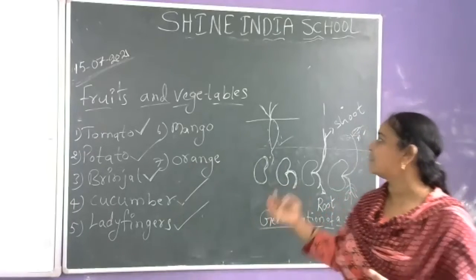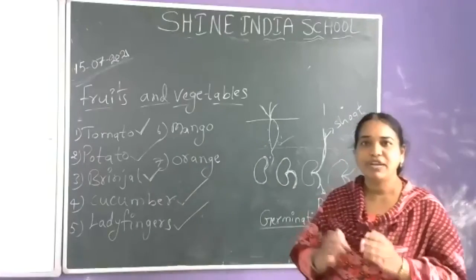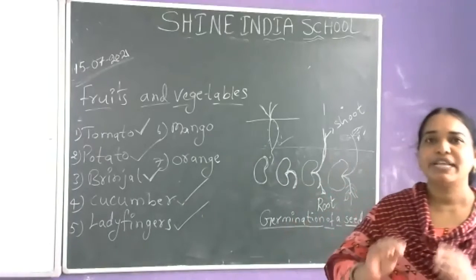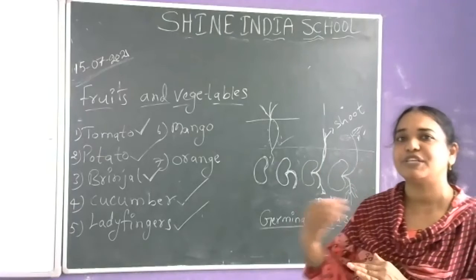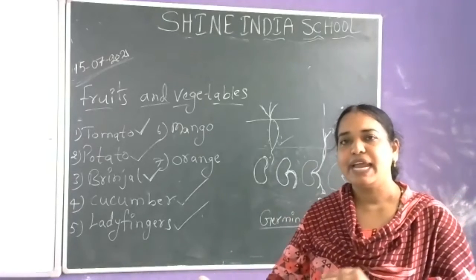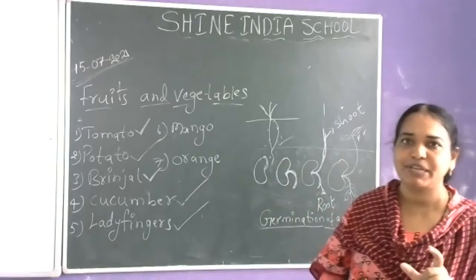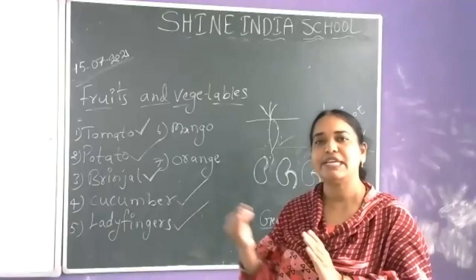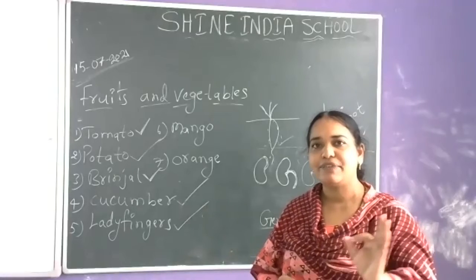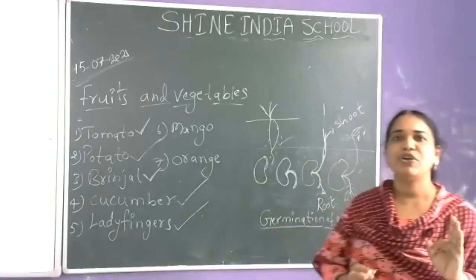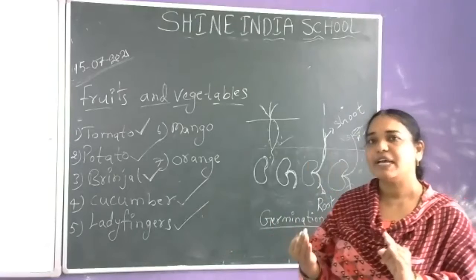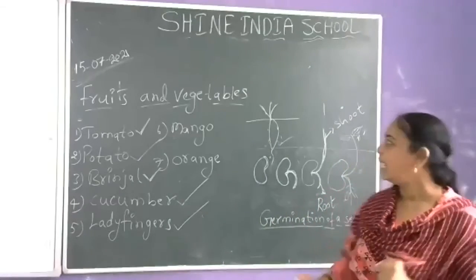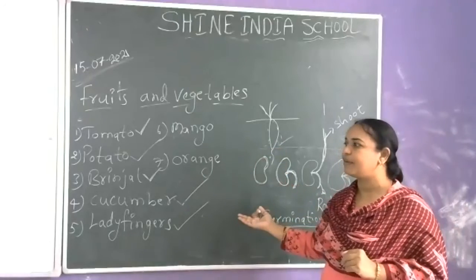So in this class, what we discussed. In the first topic, we learned about the seed. What is the role of seed? The seed gives rise to a new plant. And a new word we learned, that is germination. The process of the seed growing into a new plant is called germination. That is one thing we learned. And another thing we learned is the role of seed, which is that it gives rise to a new plant. Two things we learned. And from fruits and vegetables, what we learned.